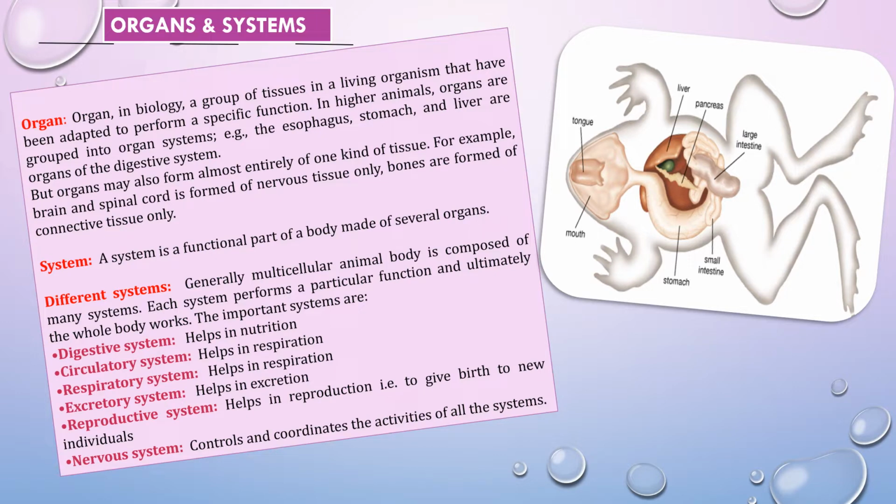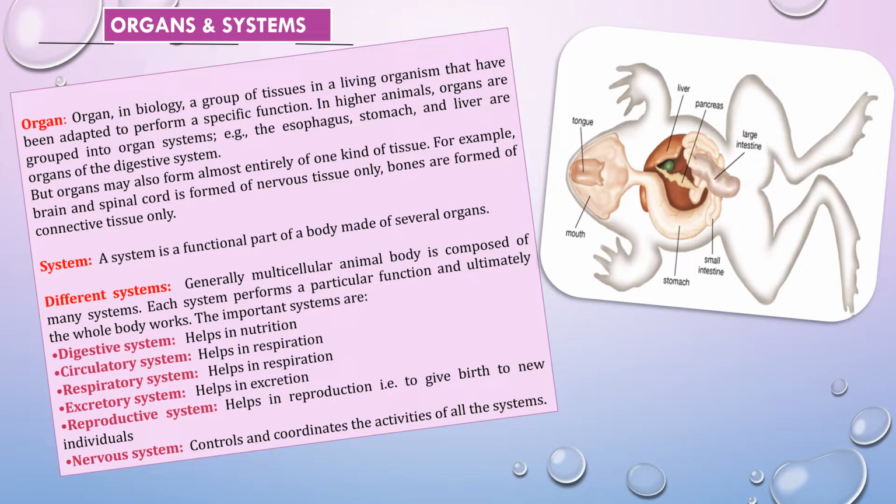That means similar cells form a tissue. Next, different tissues form organs, and different organs form a system. That means in case of tissue only, similar cells are required. But in case of organ formation, different tissues are required, and in case of system formation, different organs are required.